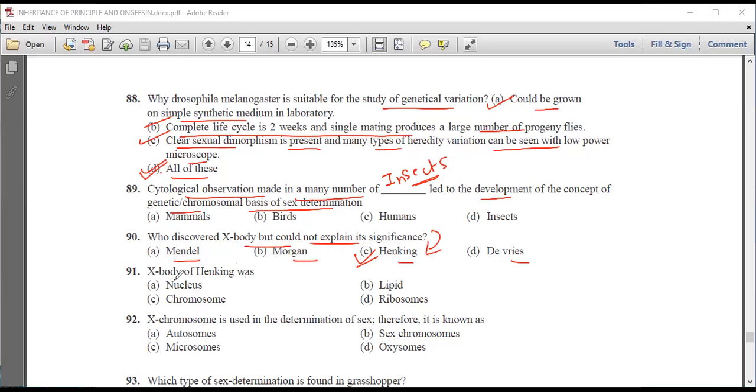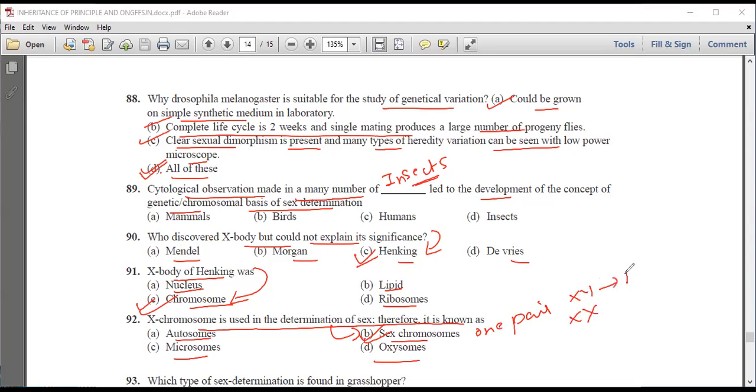Next question is, X body of Henking was nucleus, lipid, chromosome, or ribosome? We know that it was chromosome. So option C is the right answer. X chromosome is used in determination of sex. Therefore, it is known as autosome, microsome, sex chromosome, or oxysome. We know that it is sex chromosome because one pair of sex chromosomes is present, which may be XY or XX. XY is male and XX is female.